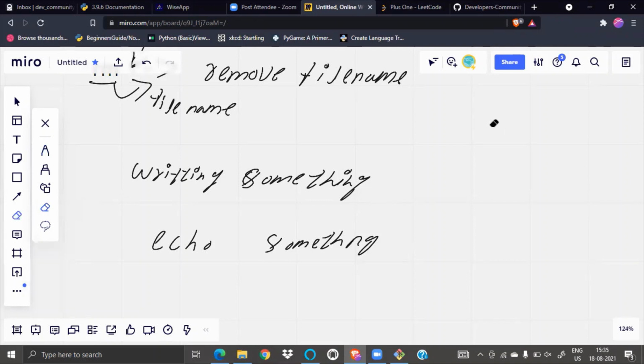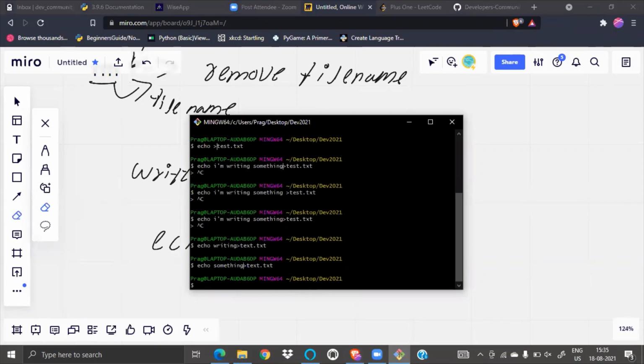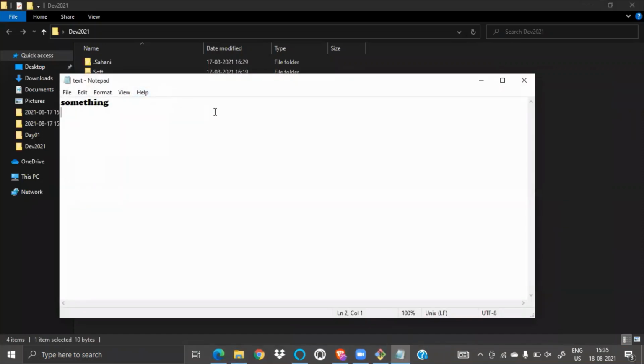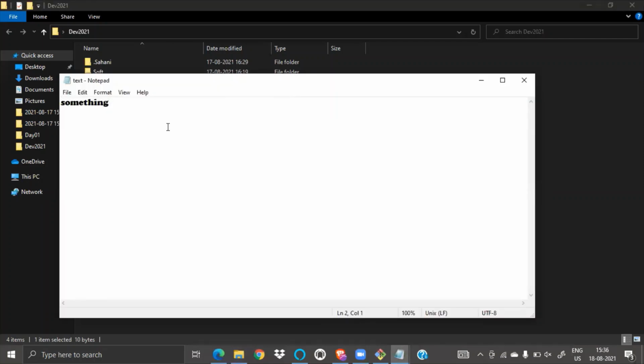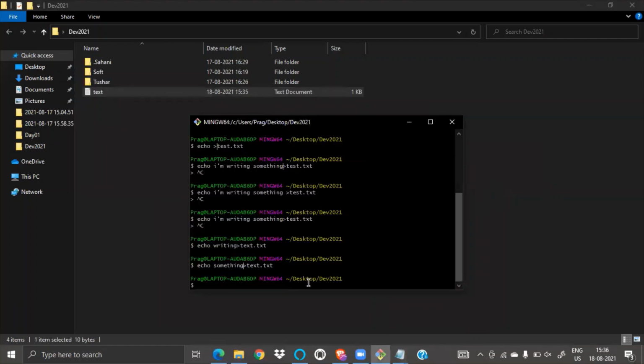Okay, let's do this practical. Let's open this file. See guys, it deleted writing and rewrote it as something. It deleted everything, made a new file and wrote something in there. So how can we edit something? If I want to edit this file without deleting, what can I do?